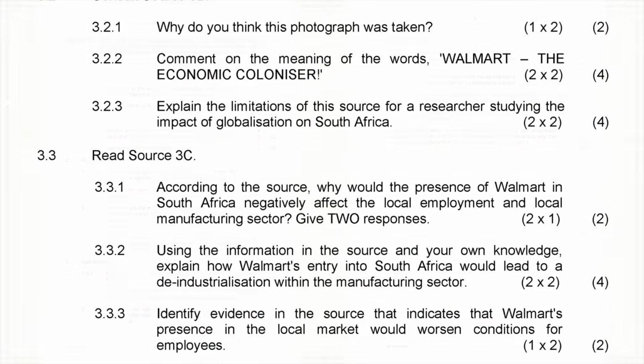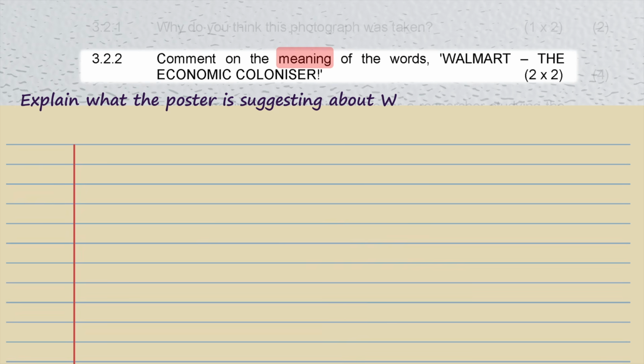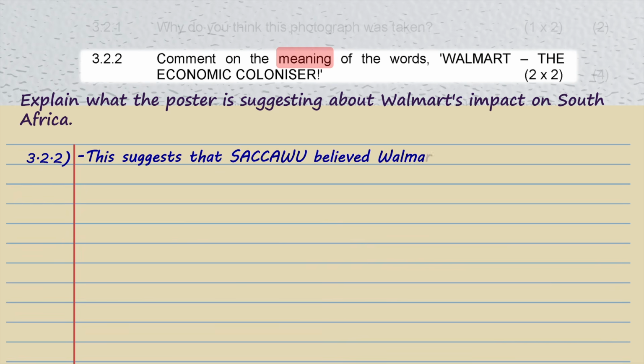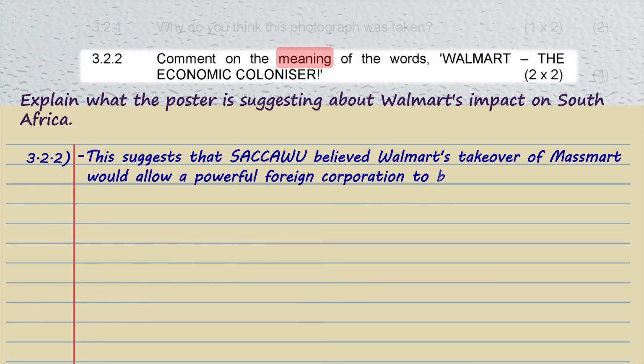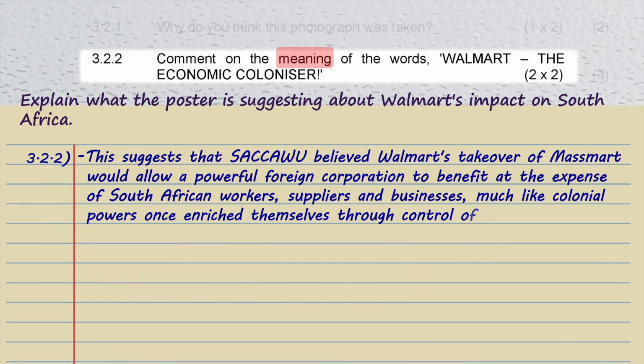The next question, 3.2.2, asks you to comment on the meaning of the words "Walmart, the economic colonizer." The examiner is not asking you to define the word colonizer. Instead, explain what the poster is suggesting about Walmart's impact on South Africa. The slogan suggests that Sakau believed Walmart's takeover of Massmart would allow a powerful foreign corporation to benefit at the expense of South African workers, suppliers, and businesses, much like colonial powers once enriched themselves through control of African economies.